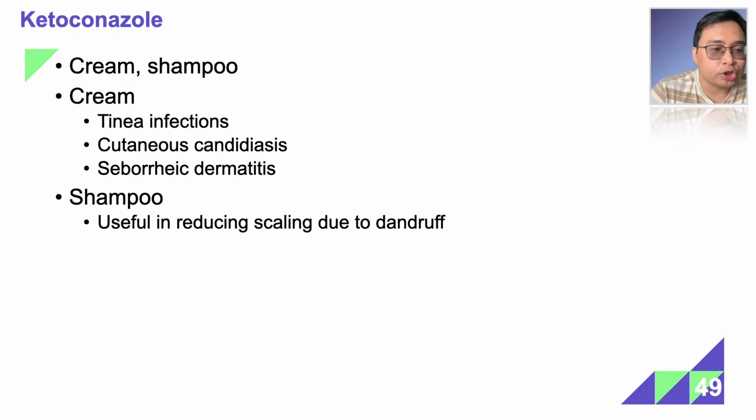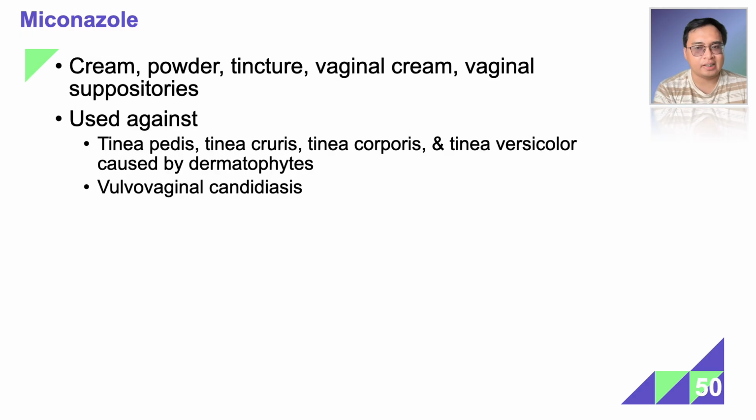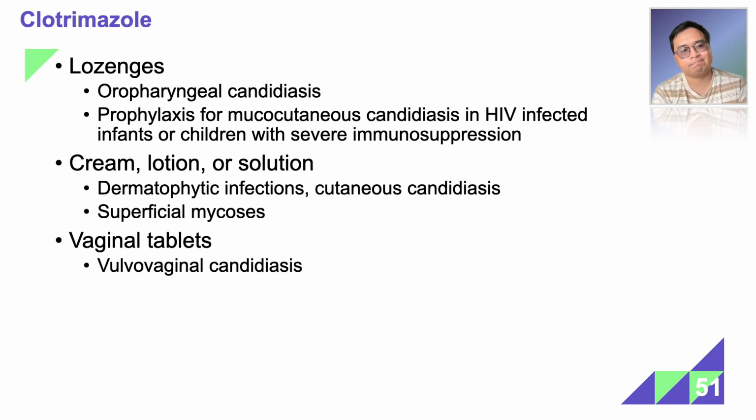Ketoconazole is available as a cream or shampoo. The cream is useful for skin infections like tinea infections, cutaneous candidiasis, as well as seborrheic dermatitis. The shampoo is useful for reducing scaling due to dandruff. So, seborrheic dermatitis too, but for flaky, on the scalp. Okay? Miconazole, available in these preparations. Cream, powder, tincture, vaginal cream, as well as vaginal suppositories. It is used against tinea pedis, tinea cruris, tinea corporis, and tinea versicolor caused by dermatophytes, as well as for vulvovaginal candidiasis. Okay. Clotrimazole is available as a lozenge or like a candy.